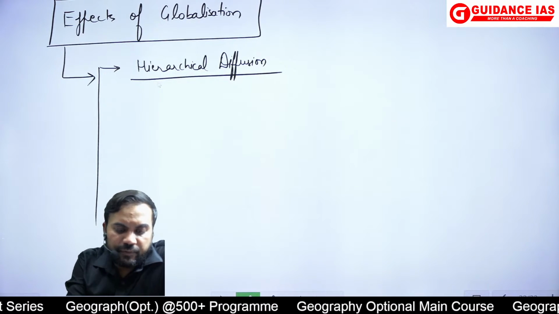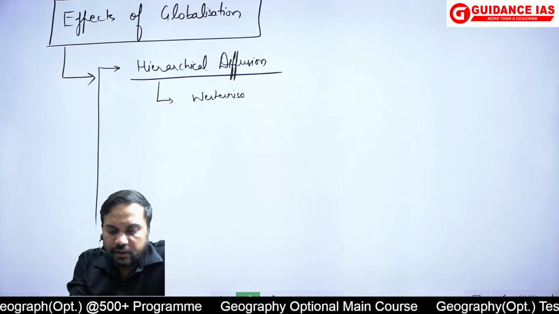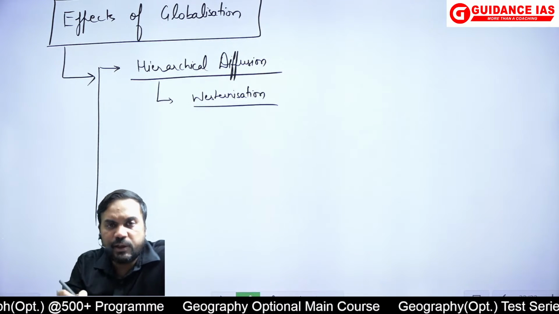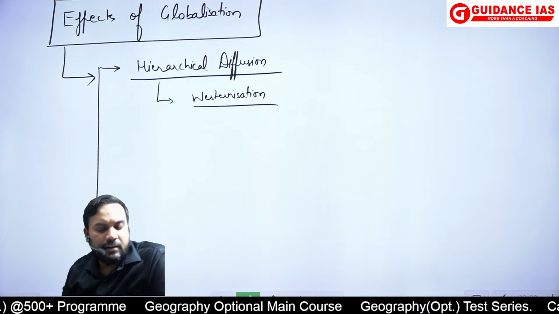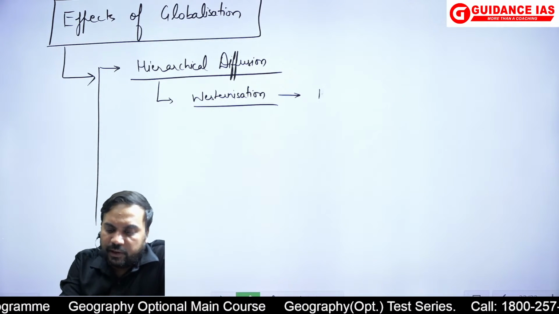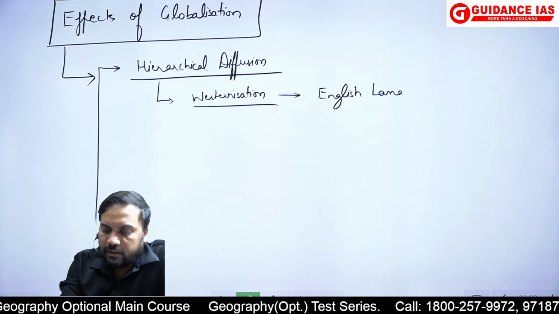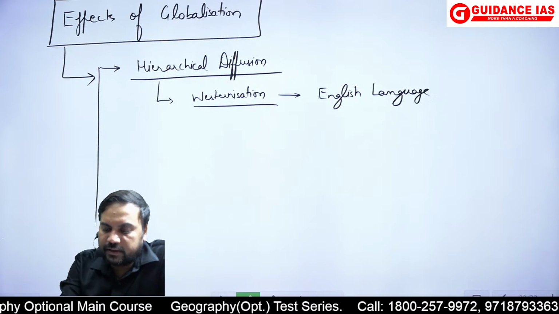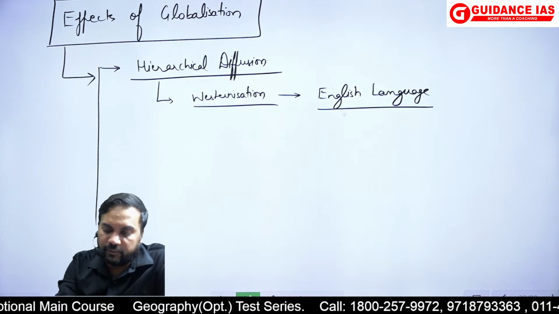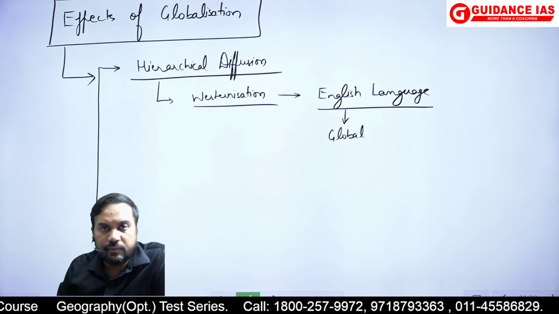Like today we find that there is a kind of westernization culture which is emerging in the world. And due to this westernization culture, particularly the English language is the language which has become the global language. It is the language of globalization.